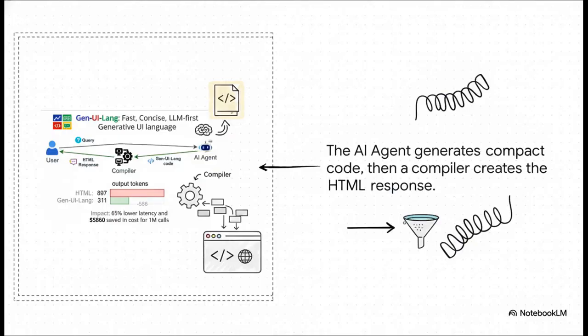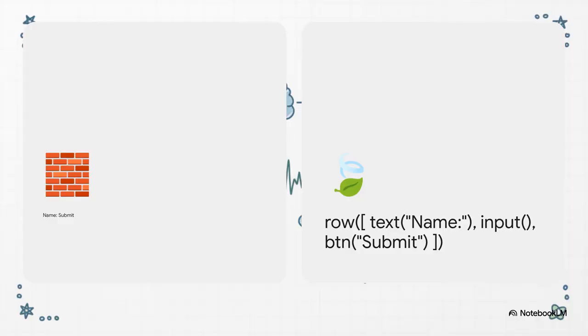Okay, so here's how it all works. The AI agent doesn't write all that messy HTML anymore. Instead, it writes a short, clean piece of Gen UI Lang code. Then, a simple compiler takes that and does the heavy lifting, translating it into the full HTML. The AI does the creative part, and the compiler handles the boring verbose stuff. It's brilliant. And just look at the difference here.